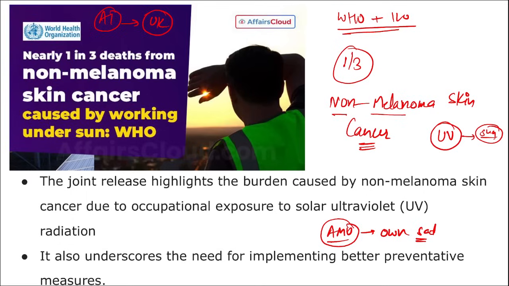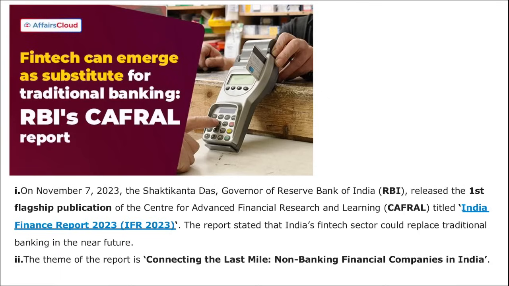Then tell me where was an event by the name Run for Unity held. So Run for Unity was an event that was held in Lucknow, and it was on the birth anniversary of Sardar Patel. Correct? Next, a report was released by RBI recently, and it was the first publication of CAFREL. Now, what is this CAFREL? It is Center for Advanced Financial Research and Learning. Correct? They released their first ever